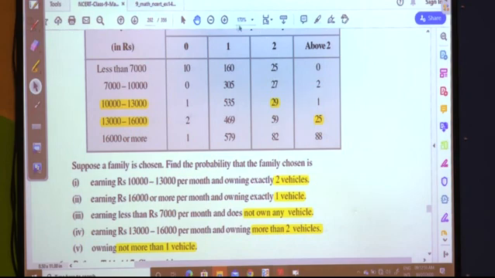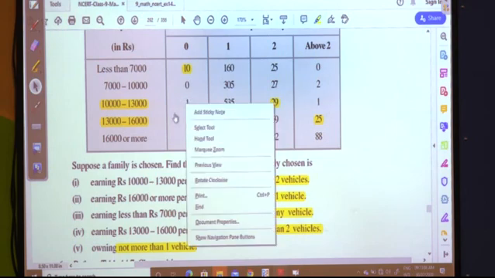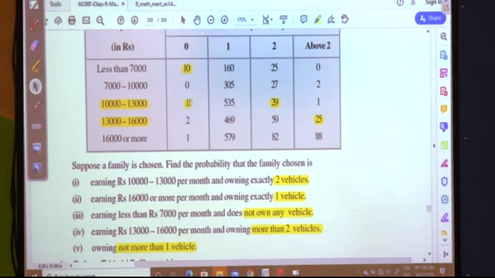All these values we are adding: 10, 1, 2, as I said just now.